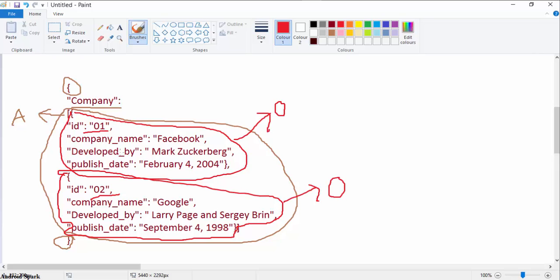In the inner JSON object, there are three key-values. First is the id, which has value 01, second is the company name, which has value Facebook, and the same for developed by Mark Zuckerberg and published date February 4, 2004. The second object is the same as this. So this is the JSON array and the JSON object, and this is what JSON data is. Now I will go to the program, where we will implement the JSON parsing in Android Studio.